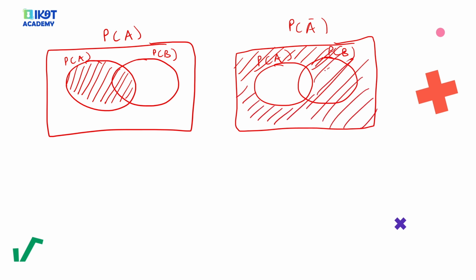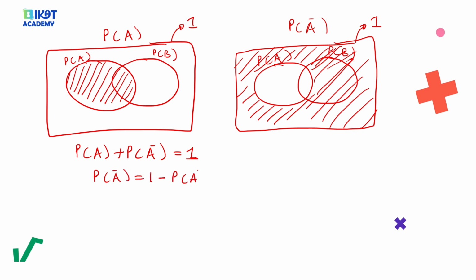Everything. Now, the sum of everything here is 1, and also the sum of everything here is 1. So I think it should make sense when I say that the probability of A plus the probability of A complement is equal to 1. Meaning, the probability of A complement will always be the same as 1 minus the probability of A.